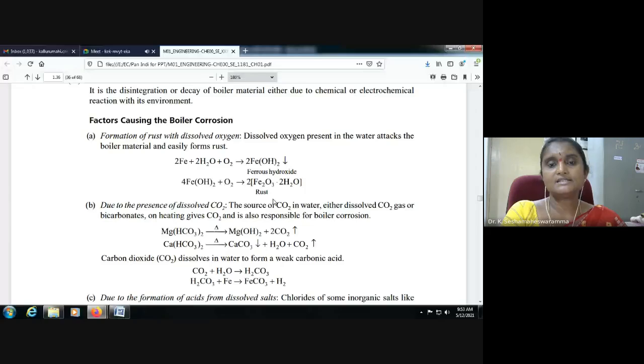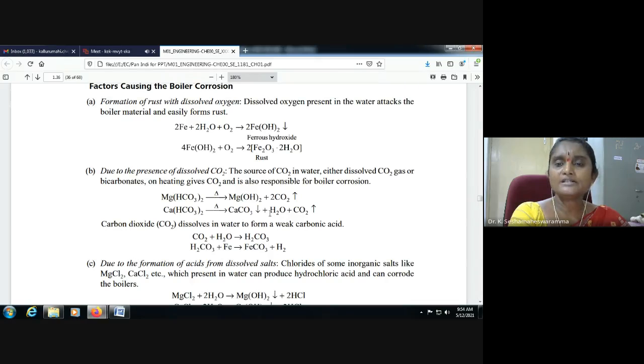Oxygen, due to the presence of dissolved carbon dioxide. Suppose the source of carbon dioxide in water is either dissolved carbon dioxide gas or bicarbonates. Bicarbonates, on heating, give carbon dioxide and release it, and this is also responsible for boiler corrosion.